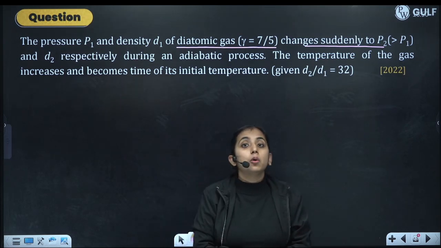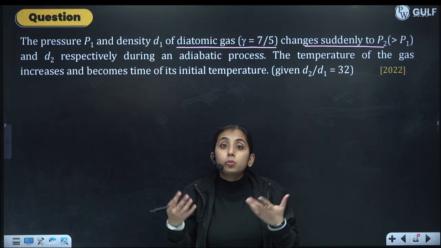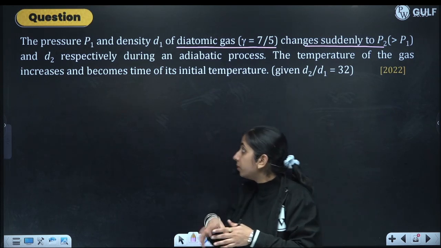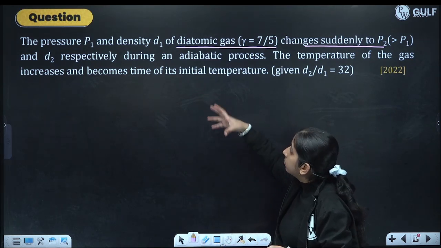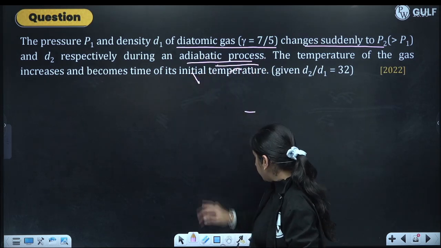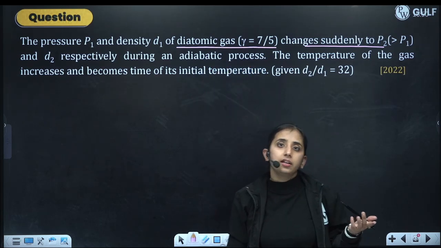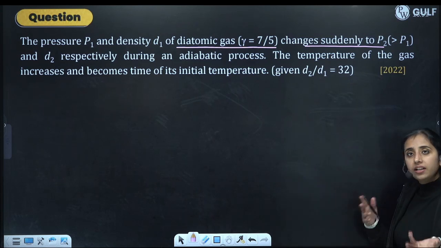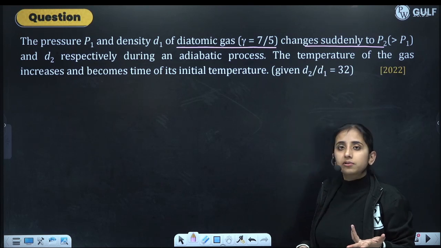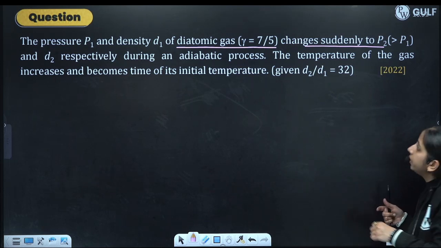If we read the question haphazardly, we will see only half of the words and get confused. What equation is it? Isobaric, isothermal, adiabatic? What do I have to use? Here they have already mentioned the adiabatic process. If they don't mention it, we can still take it as adiabatic if it says suddenly. In this question they have mentioned it, but before reading half of the question we know it is an adiabatic process. So read the question; it's very important.